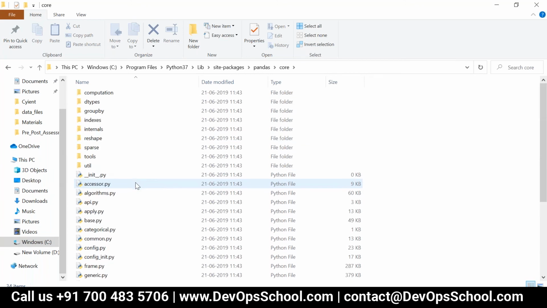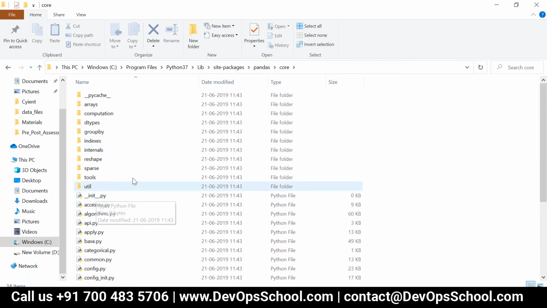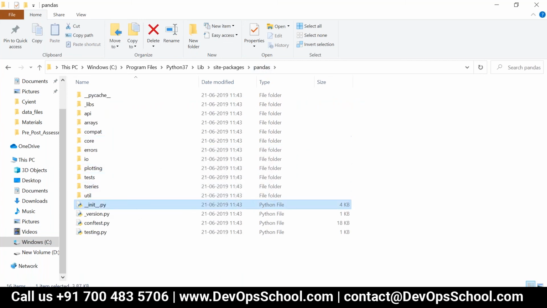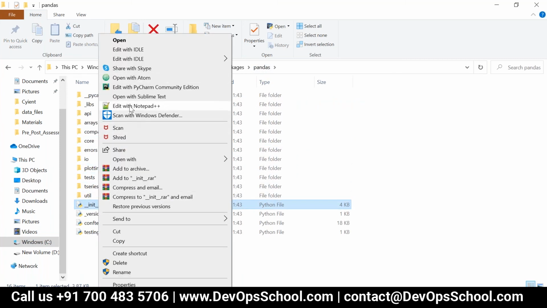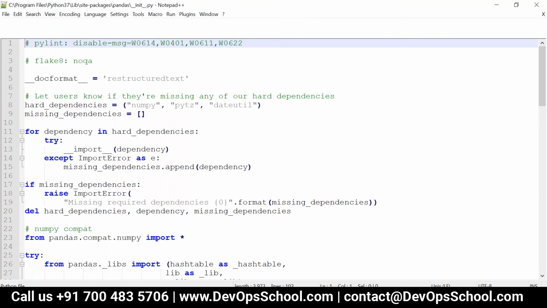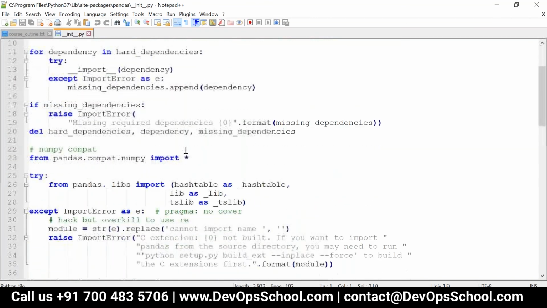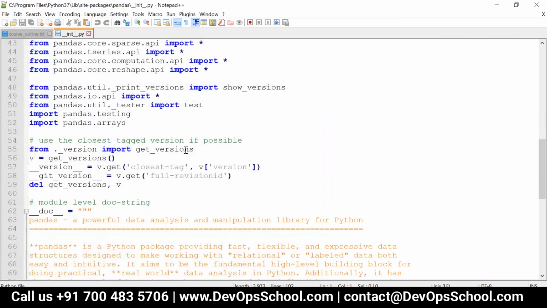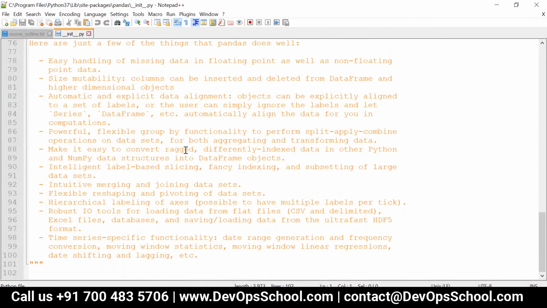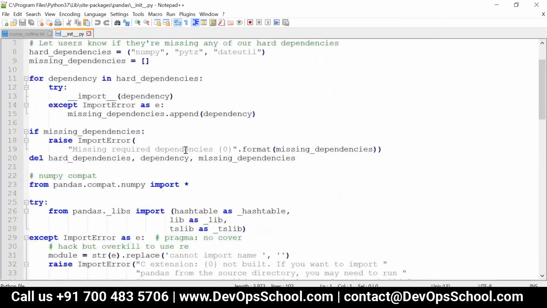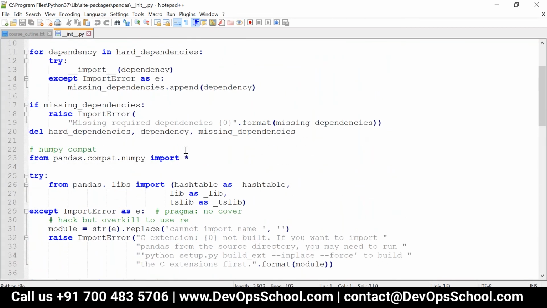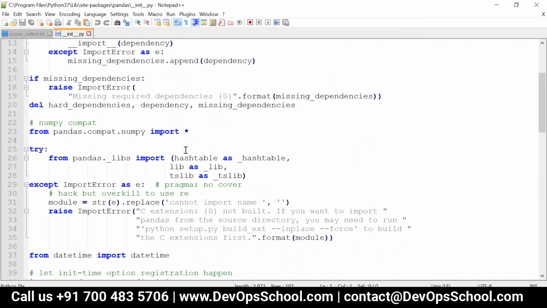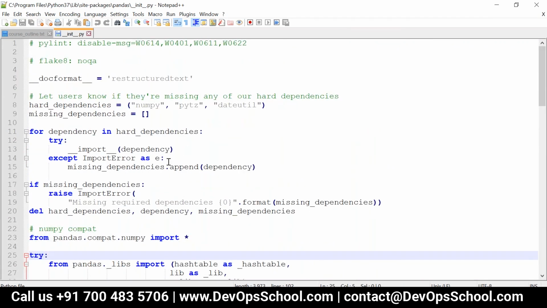The init file is where the execution starts, and from here all these particular modules will be loaded.